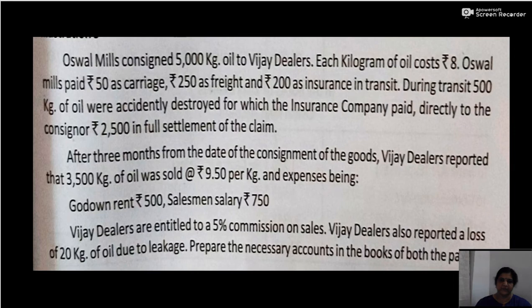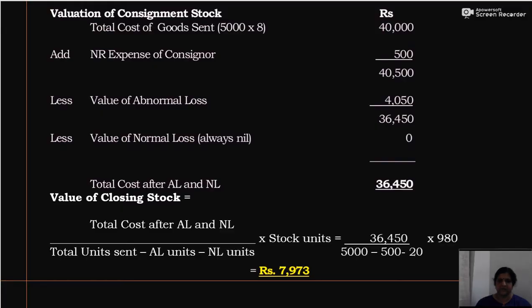Here the closing stock will be 5000 kg sent, 3500 sold. So that is 1500. Then out of 1500, 500 kg were lost. So that is 1000. Then from this 1000, 20 kg normal loss. So 1000 minus 20, that is 980. So stock in units will be 980